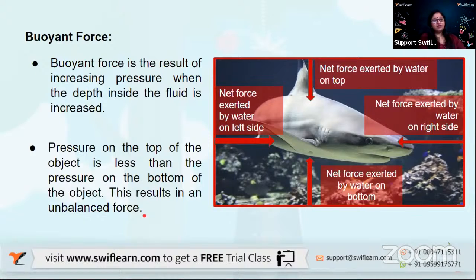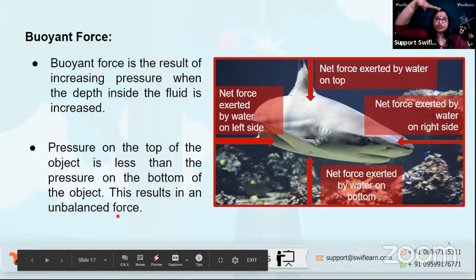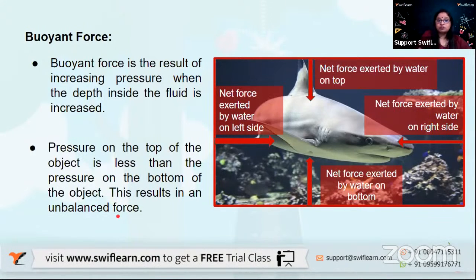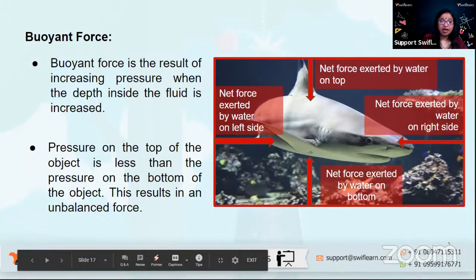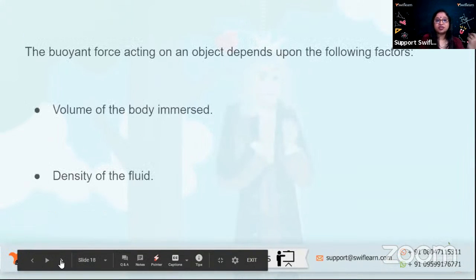So this is exactly what we are talking about as an unbalanced force. From the top, the pressure is less, and from the bottom, the pressure is more. So from both sides, ideally, it should have been a balanced force. But when this buoyant force is more than the force or pressure from the top of the object, this is an unbalanced force. And that is what gives rise to a difference, either flotation or sinking.